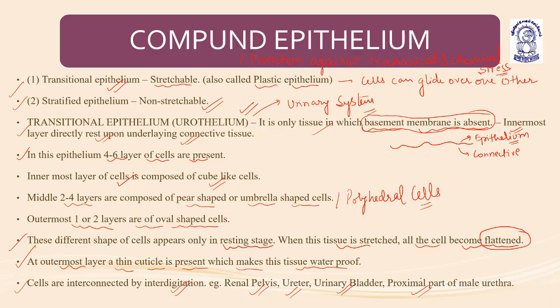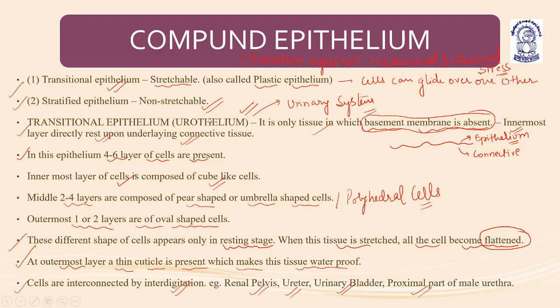These different types of cells are present in the compound epithelium, for example the transitional epithelium. At the outermost layer, a thin cuticle is present, which makes the tissue water impermeable. Cells are interconnected by interdigitation. Examples are the renal pelvis, ureter, urinary bladder, and proximal part of the male urethra.